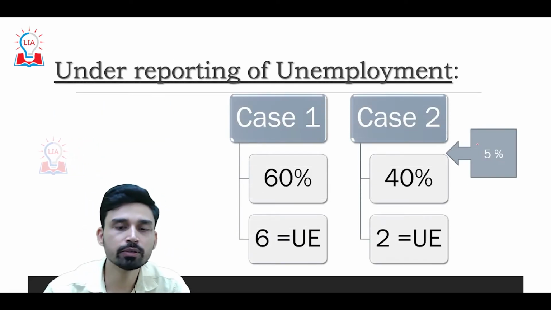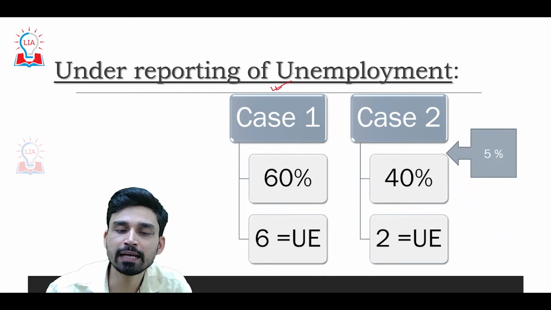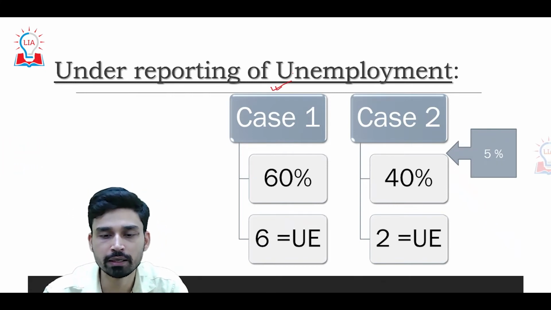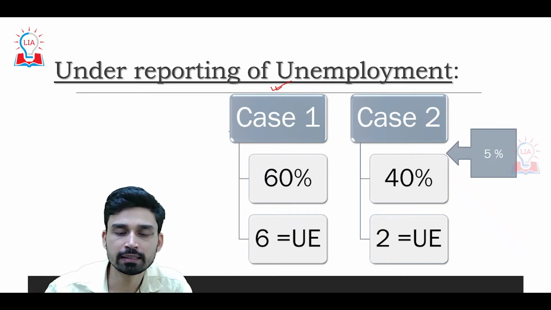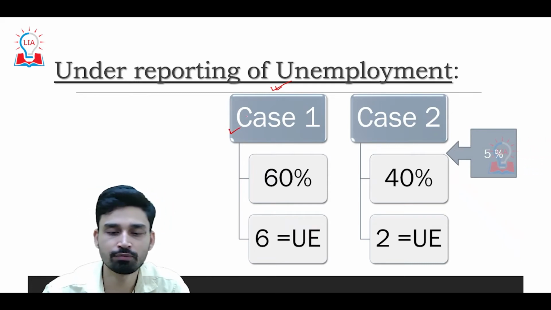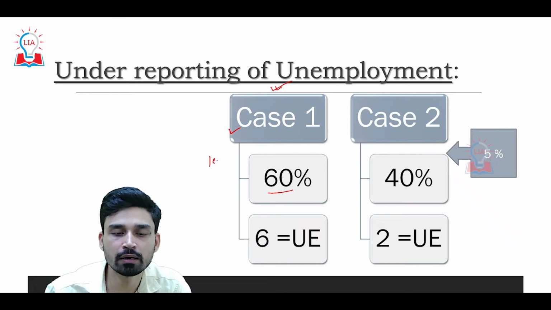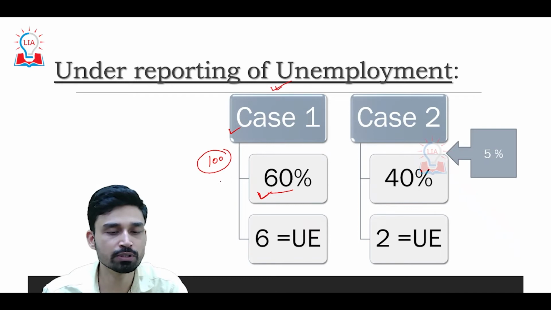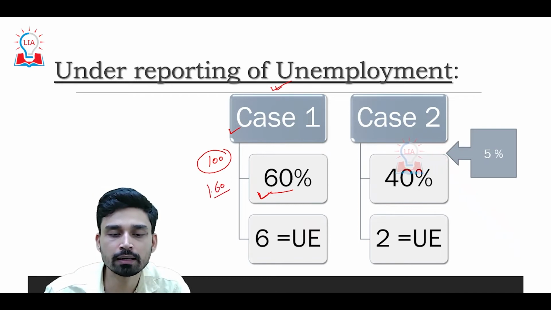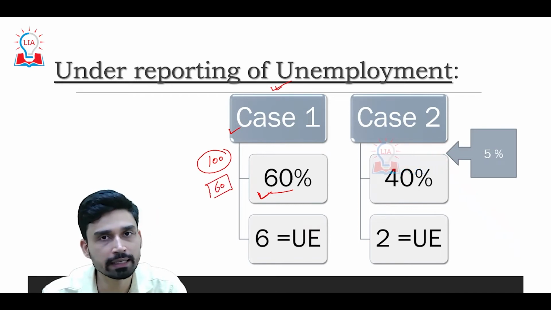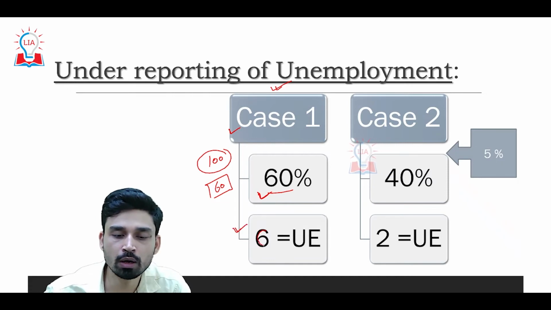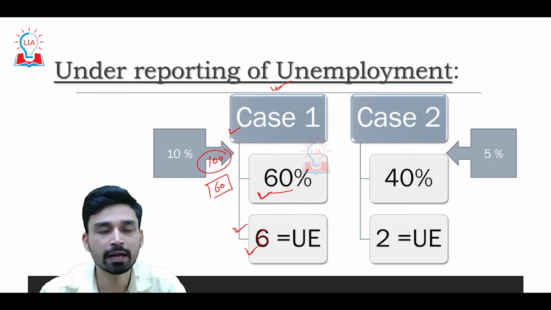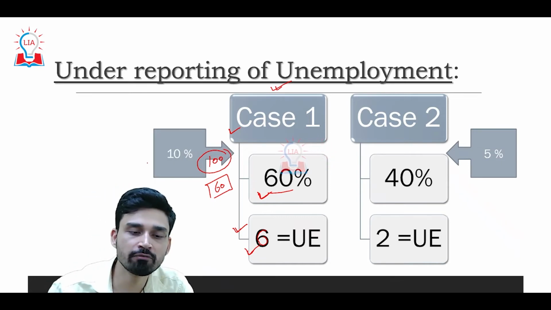So let us try to understand how the decline of labor force participation rate can cause underreporting of unemployment. For this, let us take an example of two cases. The first case: suppose there are 100 people in a particular economy and the labor force participation rate is 60%. That means 60 people belong to category 1 or category 2 as discussed before. People who are actually unemployed number 6. In that case, the actual unemployment rate will be about 10%.